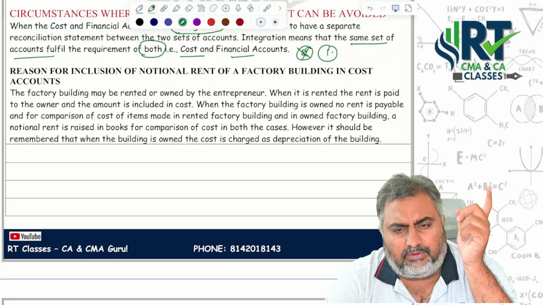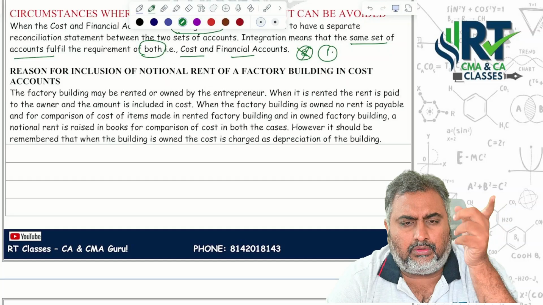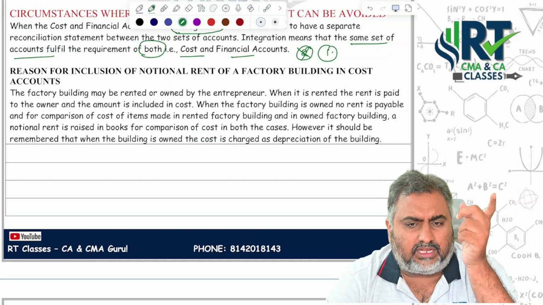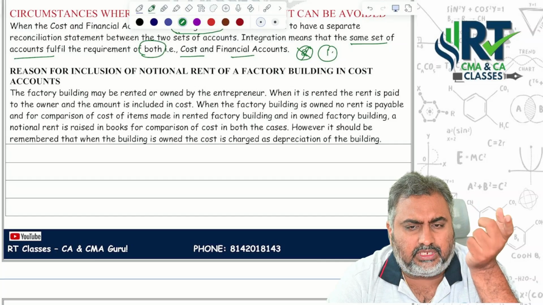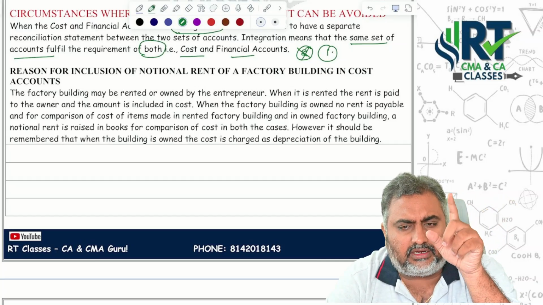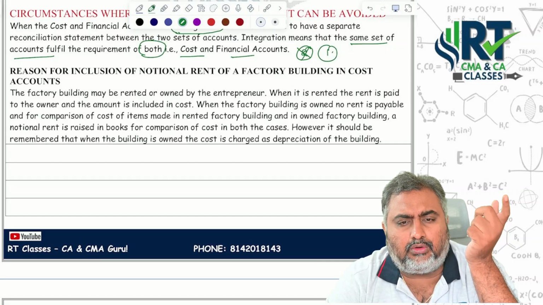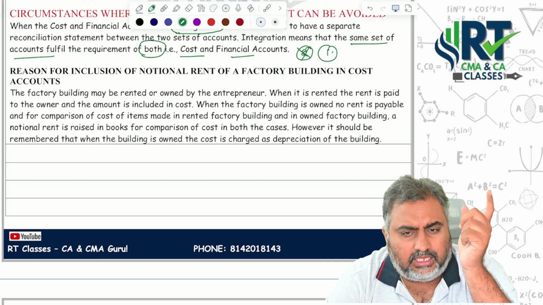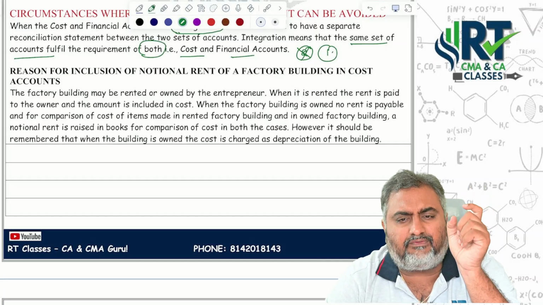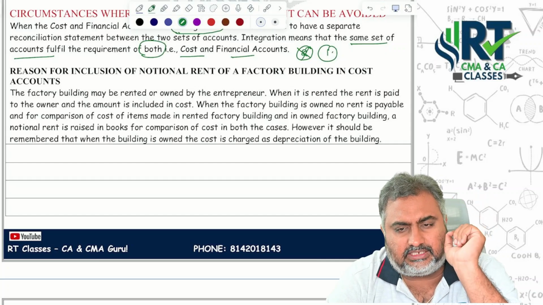When the factory building is owned, no rent is payable, so for comparison of the cost of items made in a rented factory building and in an owned factory building, a notional rent is raised in the books for comparison of cost in both cases.